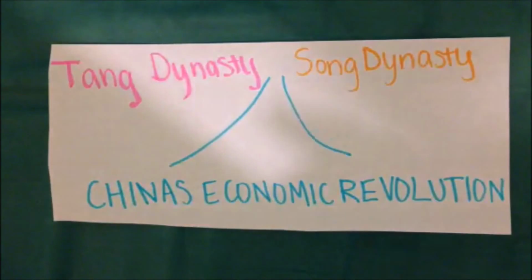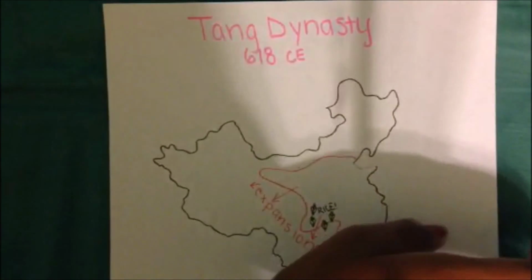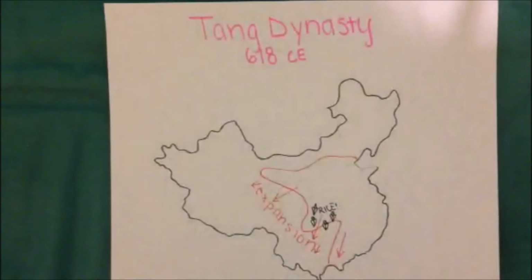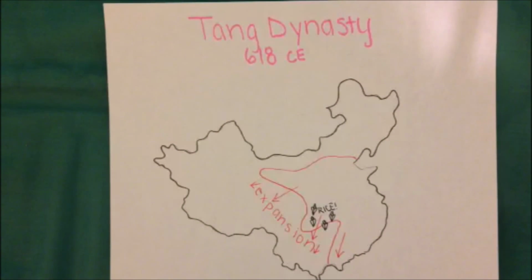When the Tang dynasty came into power, China expanded its territory to encompass parts of present-day South China and Vietnam. By capturing these new climate areas, China was now able to produce an important cash crop, rice. Merchants were able to use the large surplus of this product to trade with the new neighboring countries in Southeast Asia.